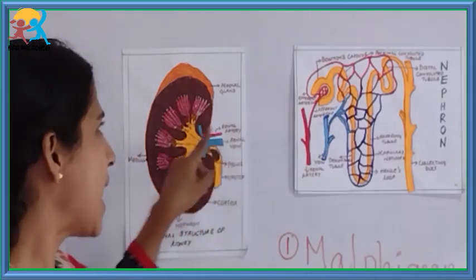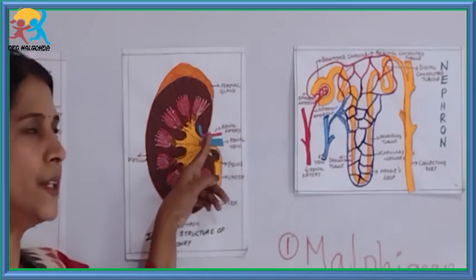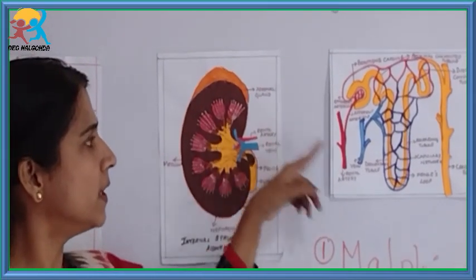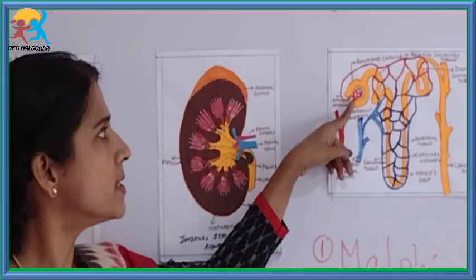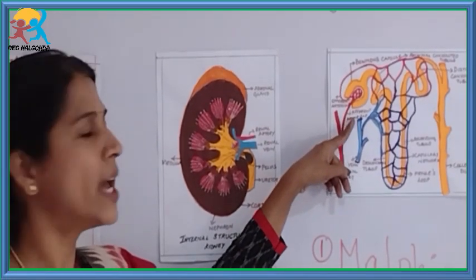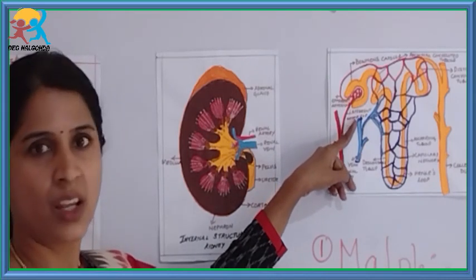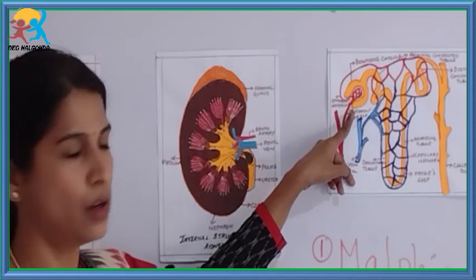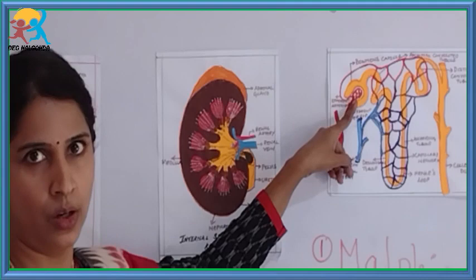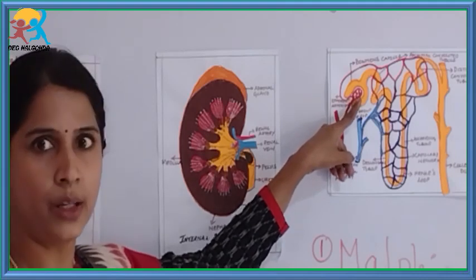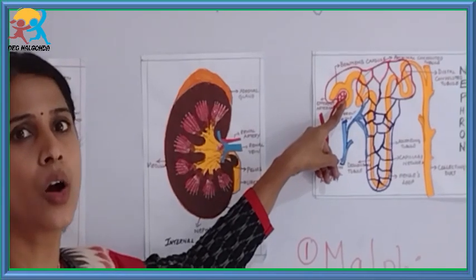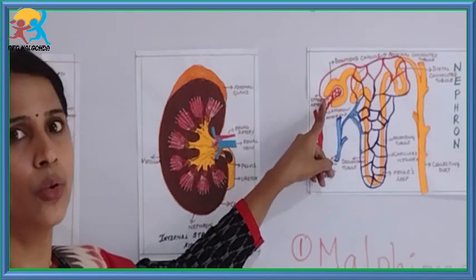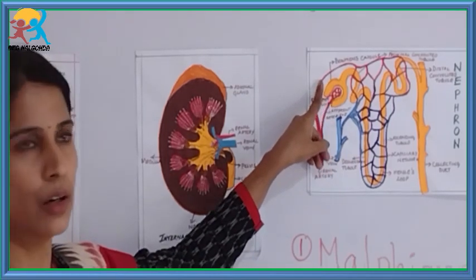Let us see. As you have seen in the previous figure, the renal artery enters inside the kidney, and the part of the renal artery which is here divides and forms an afferent arteriole, which is carrying oxygenated blood loaded with waste into the Bowman's capsule. Here it divides and redivides to form a network of blood vessels. Again they combine to form the efferent arteriole and come out of the cup shaped structure.